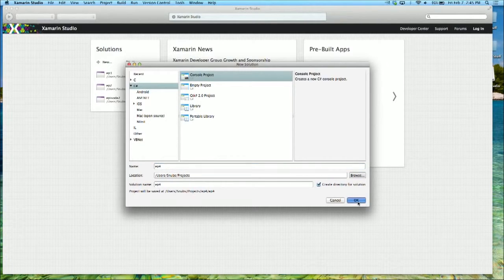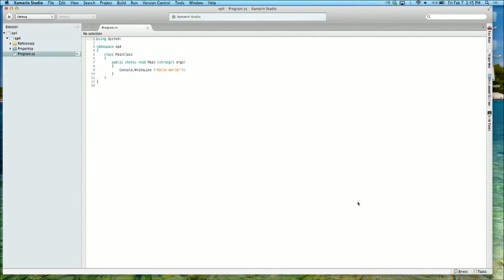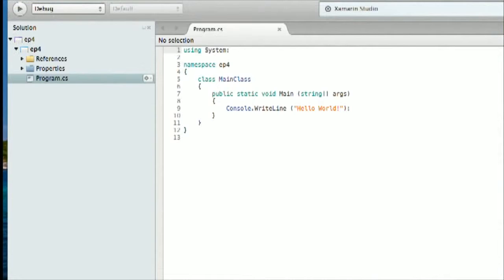Now, I know that this is an important step because a lot of people are falling into the trap of picking a template and not that blank worksheet. And what happens is then the code doesn't work properly. Yeah, and then everything is broken. So you definitely want to make sure that you're choosing console application every time you get into this program. So after that, you can start writing your code.